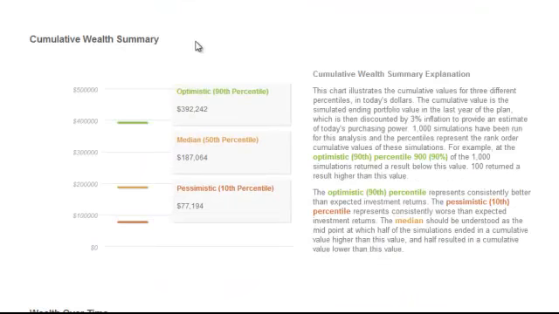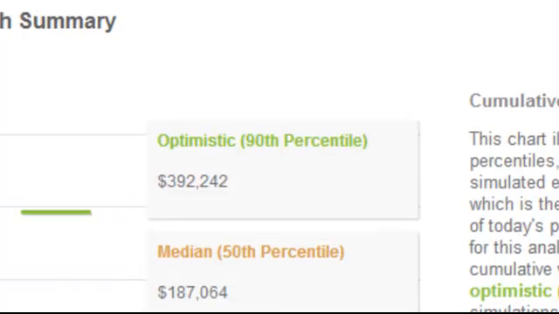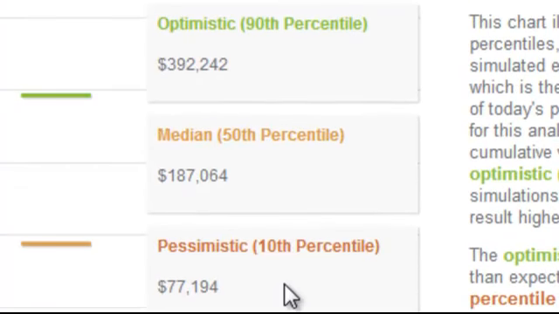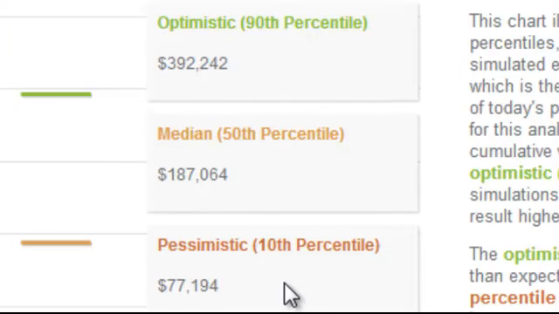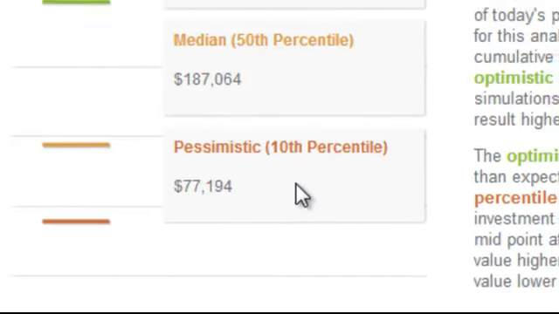The plan's cumulative wealth shows you just how big the range of return is in your plan, adjusted back at a constant 3% inflation rate. We show you 3 outcomes: the 90th percentile, an optimistic outcome; the median, the 50th percentile; and the 10th percentile, a pessimistic outcome. The way to read these numbers is that 90% of the time you'll have less money than the 90th percentile, half the time you'll have less than the 50th percentile, and 10% of the time you'll have less than the 10th percentile.